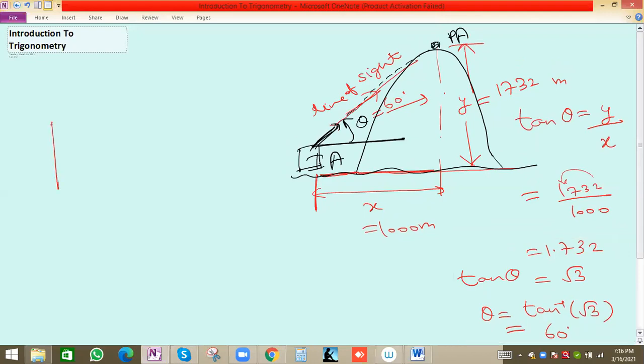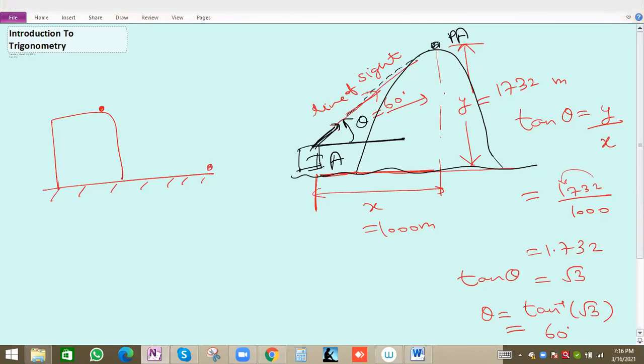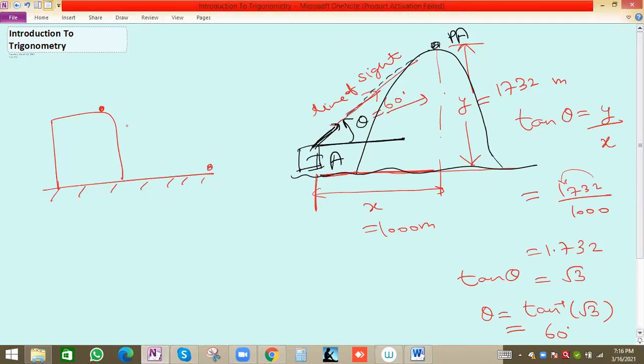In the opposite case, suppose this is a building and your friend is standing here and you are calling from the ground or normal base. This will be the line of sight. Line of sight means the line along which one person, the observer, is seeing the other, the object. This is the observer, this is the object. So the line of sight is this one.